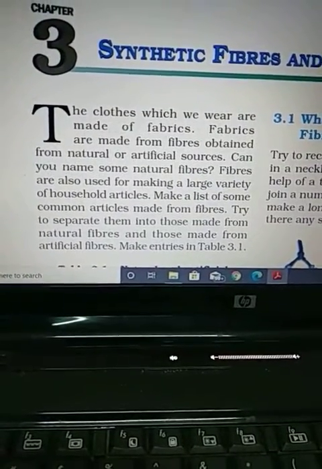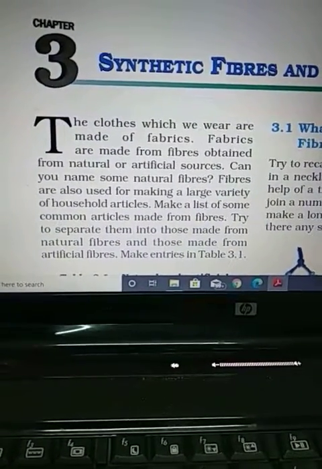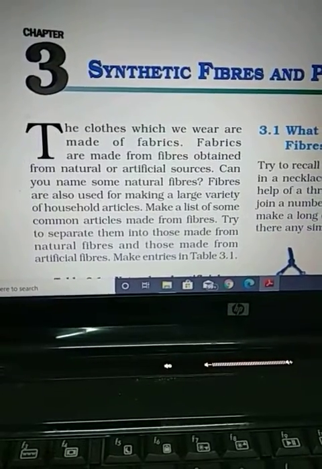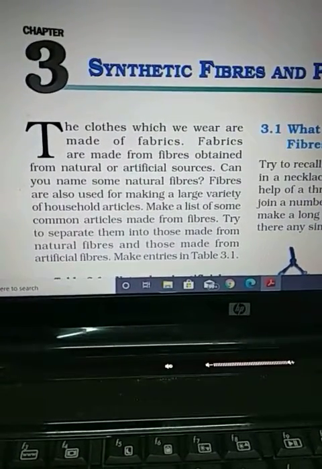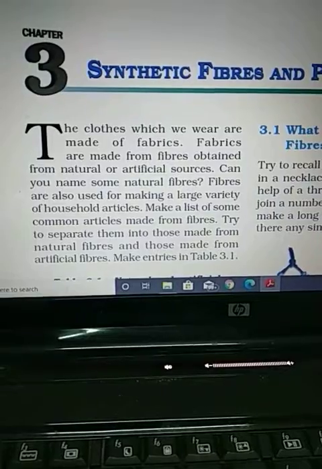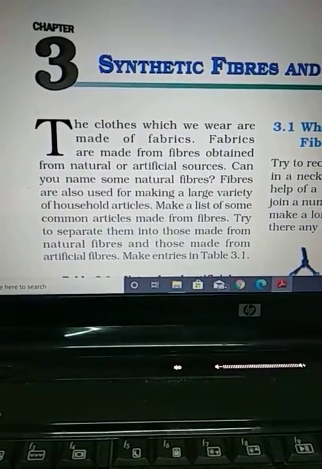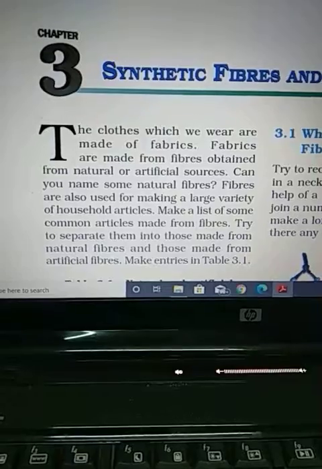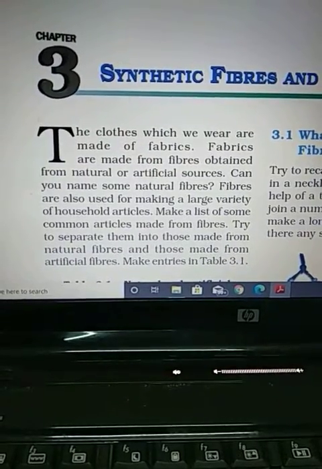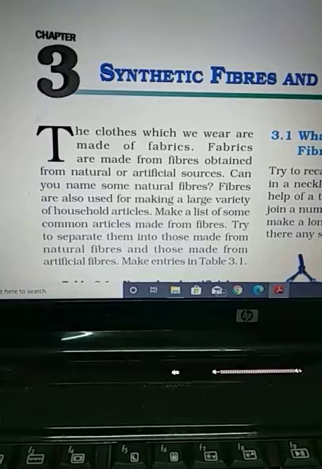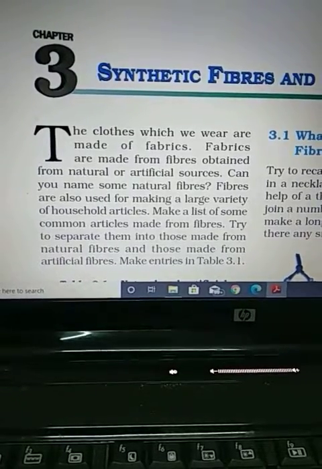Hello dear students, we are going to start chapter 3, synthetic fiber and plastic. In this chapter we will study how we can prepare fiber in the factories from chemicals, and also we study plastics, different types of plastics. We use them for different purposes. Plastic and synthetic fibers are both made up of polymers. All these things we will study here.